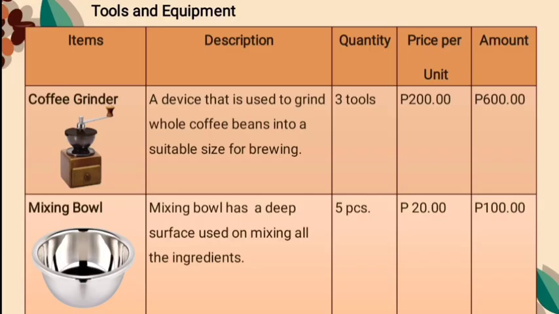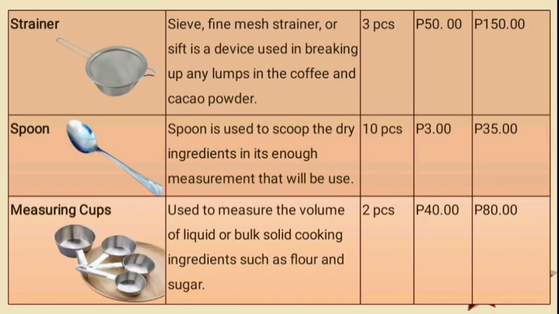Tools and equipment. Item. Coffee grinder. This coffee grinder is a device that is used to grind whole coffee beans into digestible size for the brewer. Mixing bowl. The mixing bowl has a deep surface used for mixing all the ingredients. Sieve strainer. This fine mesh strainer is a device used for breaking up any lumps in the coffee and cacao powder.